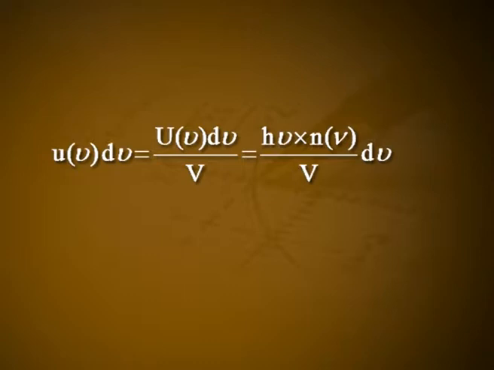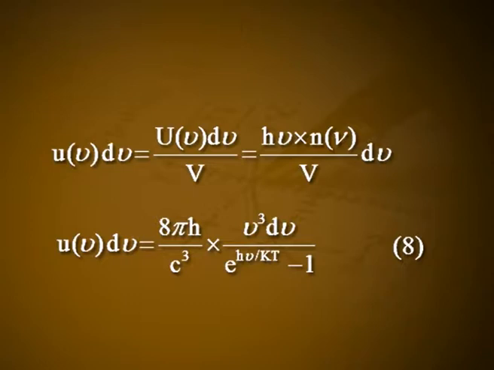Using equations 6 and 7, we get u(ν)dν is equal to U(ν)dν divided by V, which is equal to hν times n(ν) divided by V dν. U(ν)dν is equal to 8πh divided by c³ into ν³ dν divided by e raised to hν/kT minus 1. Let it be equation number 8. This is Planck's radiation equation or Planck's law of radiation.